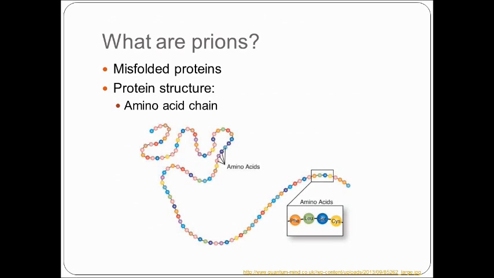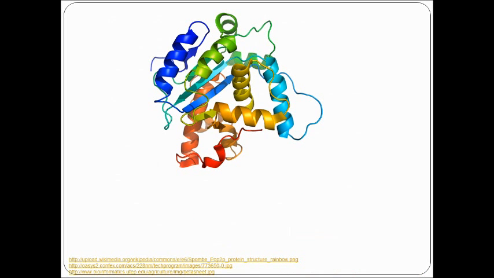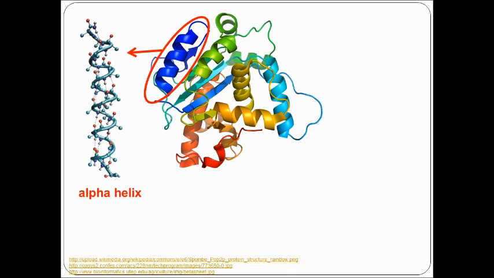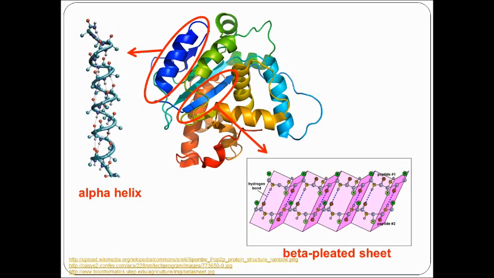Prions are essentially misfolded proteins. All proteins have a specific structure that enables them to carry out their function. This structure involves a specific sequence of amino acids, with different sections coiled into alpha helices, folded into zigzagging beta pleated sheets, or keeping an irregular structure. The final 3D structure is maintained by interactions between different areas of the chain. Changes to this structure may interfere with the protein's ability to carry out its function. With prions, this change in structure makes the protein infectious.